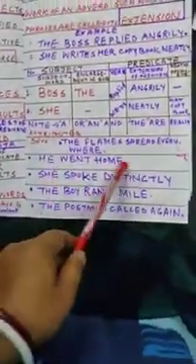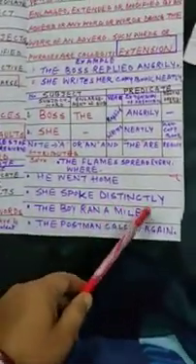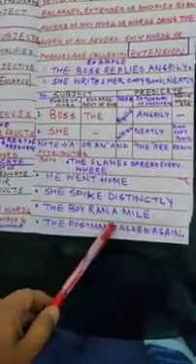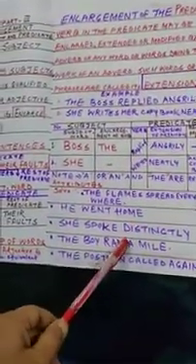Now you solve all of these. The flame spread everywhere. He went home. She spoke distinctly. The boy ran a mile. The postman. Here you have to find out the enlargement of the predicate.